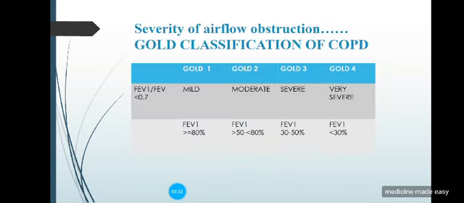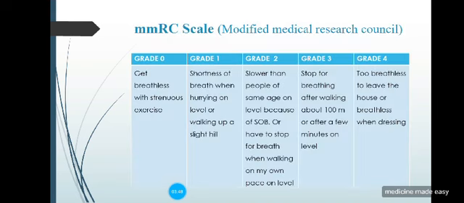So this is the GOLD classification on the basis of FEV1 over FVC. If it's less than 0.7 and FEV1 is less than 30, it's GOLD 4. If 30 to 50, it's GOLD 3. If more than 50 and less than 80, it's GOLD 2 moderate, and if more than 80, it's mild COPD. So this is the GOLD classification depending upon the severity of airflow obstruction.